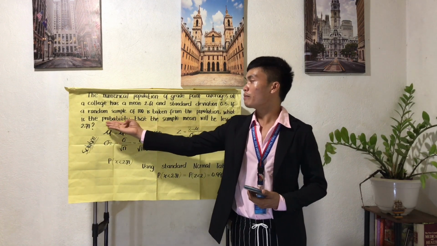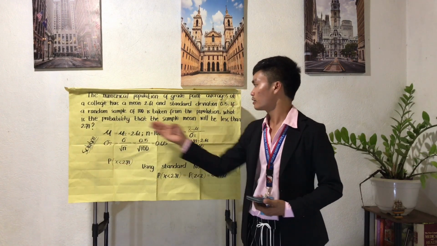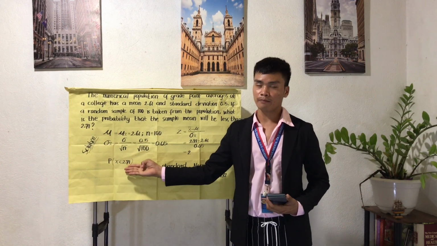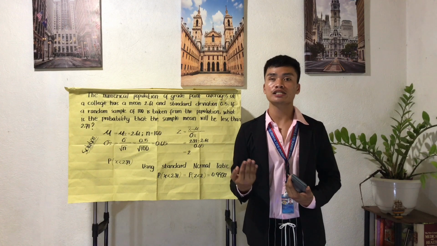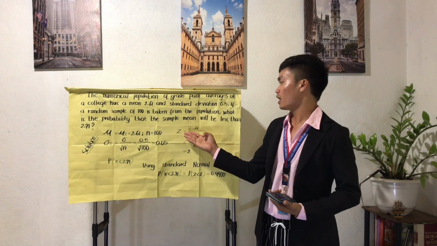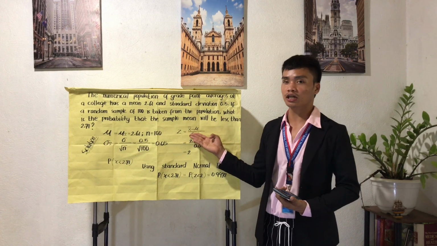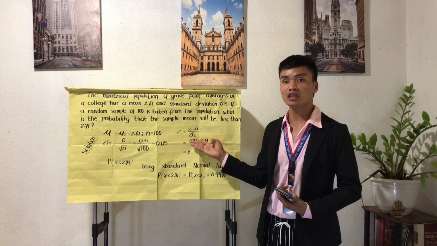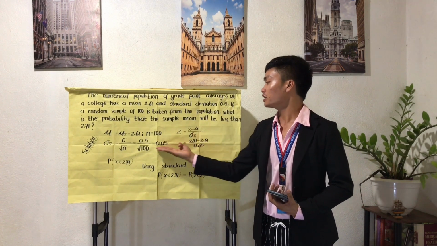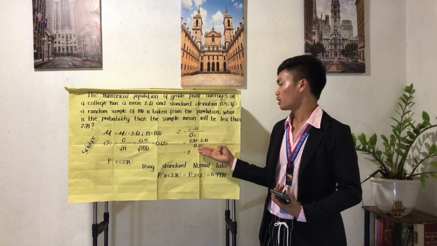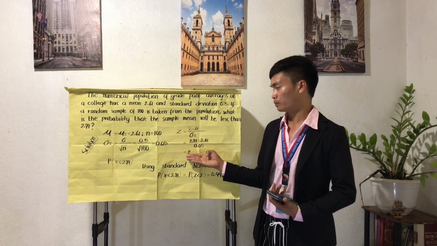Then remember, we must get the probability that x is less than 2.71. In transforming a particular x value to a z-score, we use the equation z equals the sample mean minus mu over the standard error of the mean. So 2.71 minus 2.61 divided by the standard error of the mean, which is 0.05. That yields our z-score of 2.